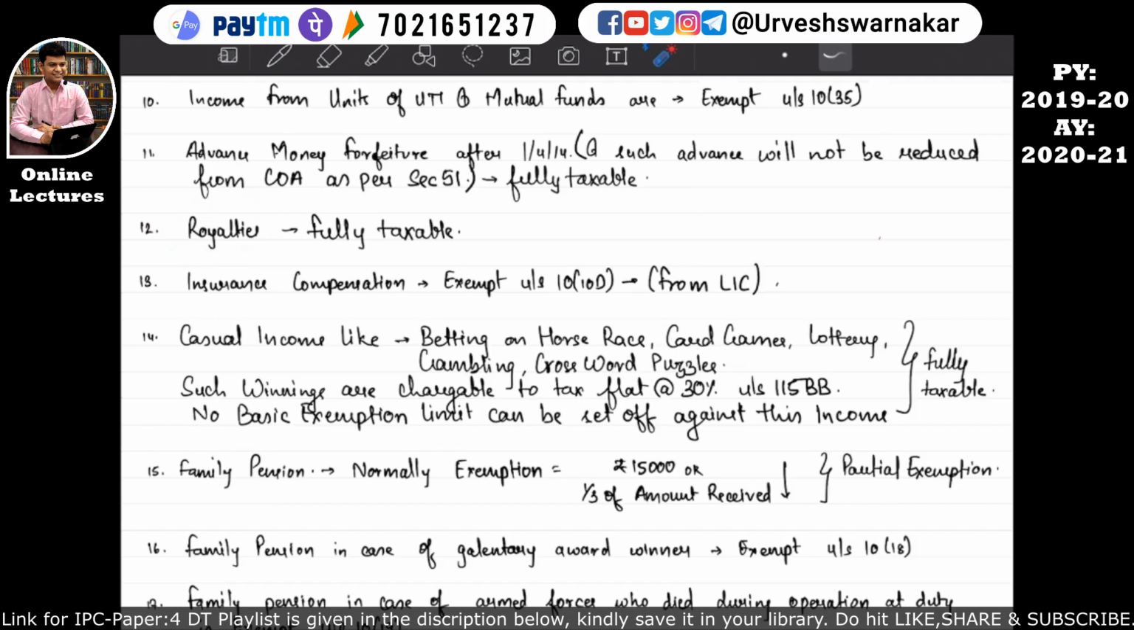Point number 12 says that if an assessee is receiving a royalty income, then whatever royalty income has been received by the assessee will be fully taxable under the head income from other sources. I hope this is quite clear to you all. Let's move on to our next point, that is point number 13.